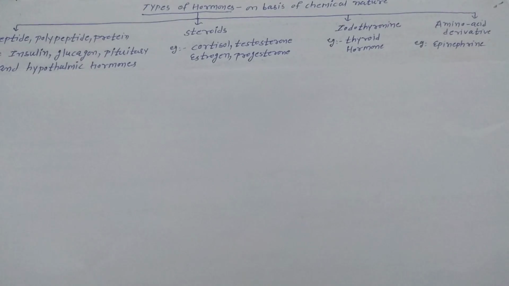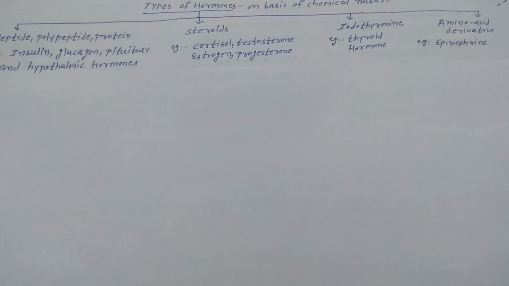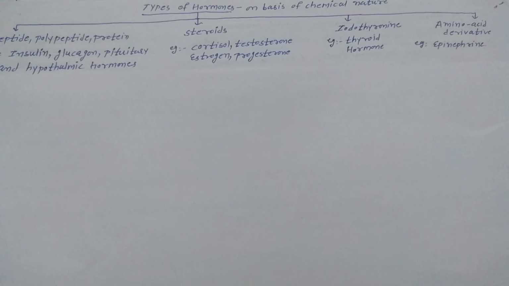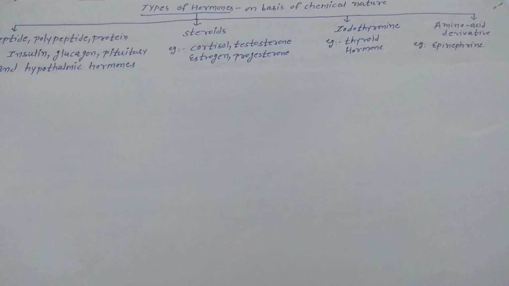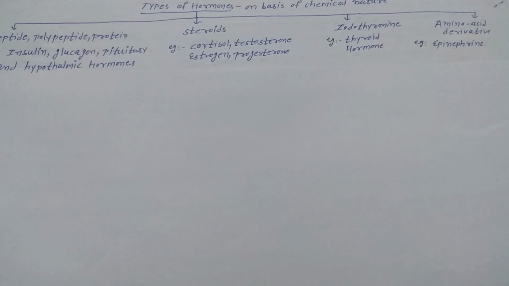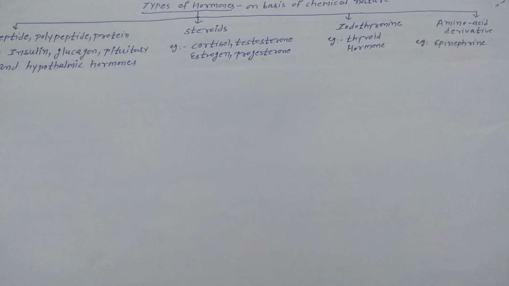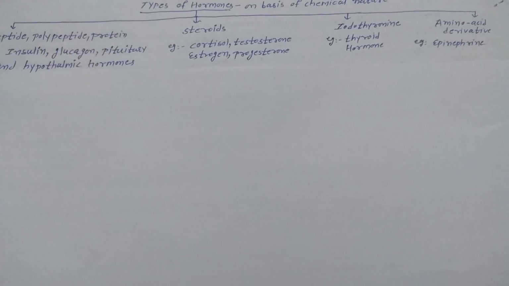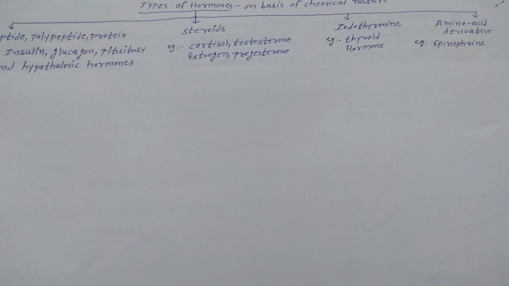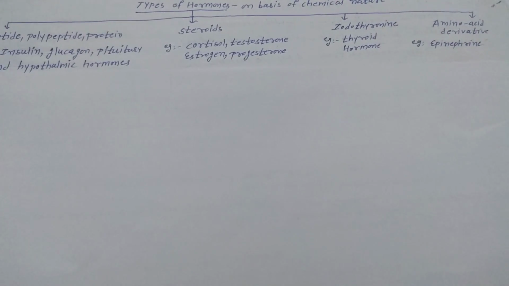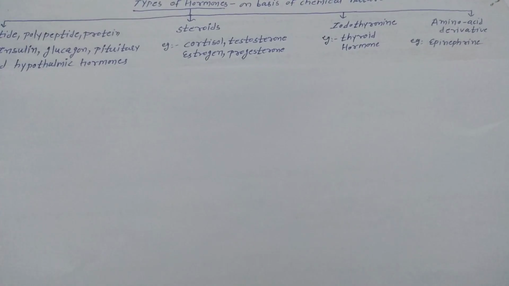Second category is the steroid hormone. Hormone secreted by testes, hormone secreted by ovary and hormone secreted by adrenal cortex, all are steroid hormones. Hormone secreted by adrenal cortex is known as cortisol. Secreted by testes is testosterone. Secreted by ovary are estrogen and progesterone. These are steroidal hormones.